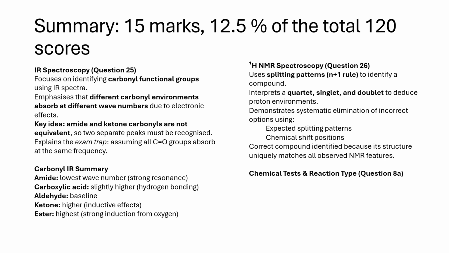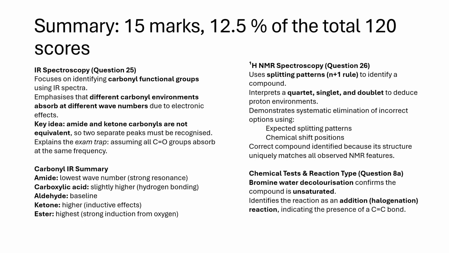Chemical tests and reaction type, question 8a. Bromine water decolorization confirms the compound is unsaturated. Identifies the reaction as an addition, halogenation, reaction, indicating the presence of a C=C bond.